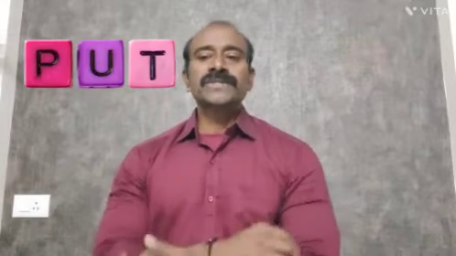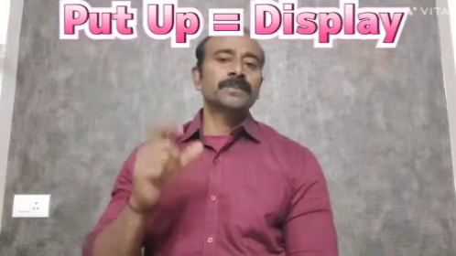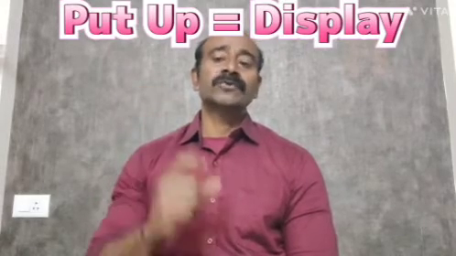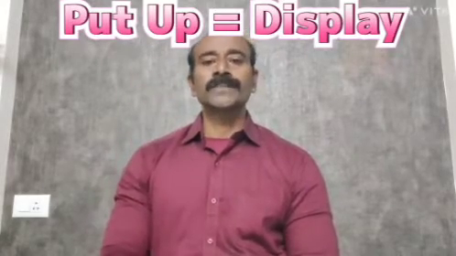In English we have different kinds of phrasal verbs, and first we take the phrasal verbs that begin with put. Suppose we take put up. Many times we put up a display, a notice on the notice board.